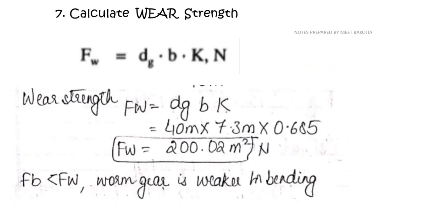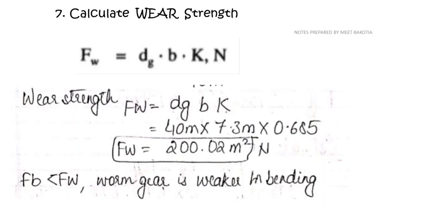Your wear strength is d_g b k. d_g is your 40 module we have calculated in the first step. Your face width is 7.3 module we have calculated in the second step and k is given in the numerical, right, which is 0.685. So your wear strength is 200.02 module square Newton.